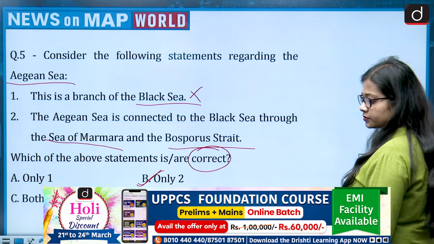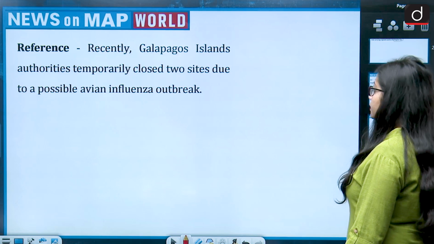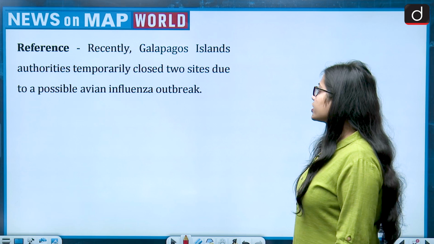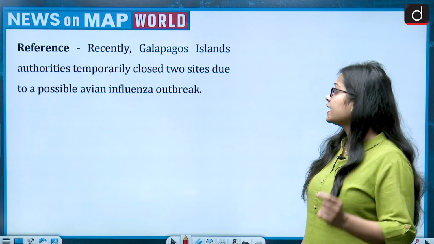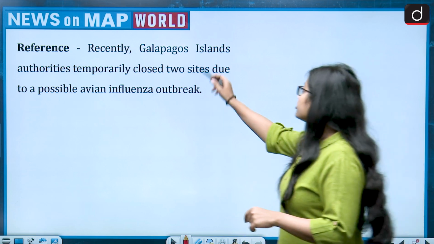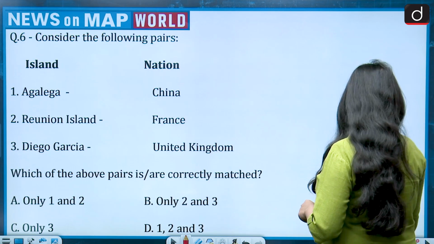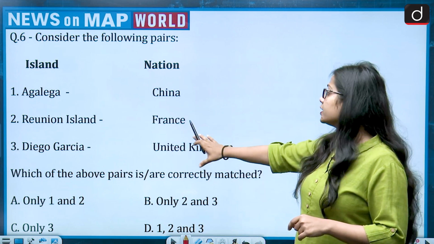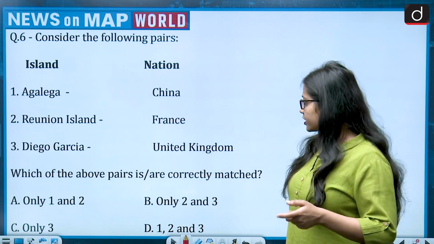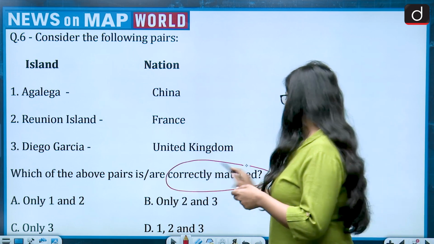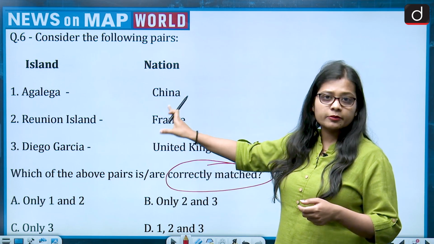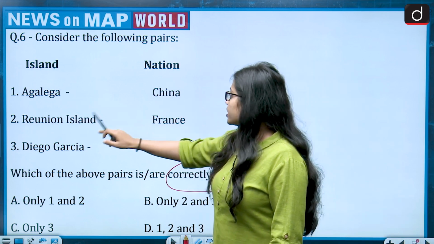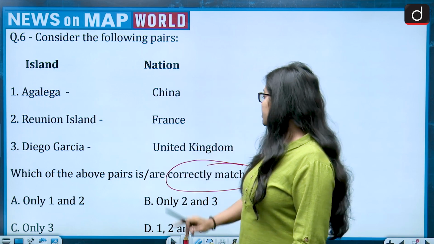Now, next question. The reference talks about how recently Galapagos Islands authorities temporarily closed 2 sites due to a possible avian influenza outbreak. This brings Galapagos Island to the news. And the question talks about, consider the following pairs. On one side, the island is given, while on the other side, the nation is given. And the question is asking which of the above pairs is or are correctly matched. So, how many pairs are correctly matched? It is given Egaliga Island, nation is China, Reunion Island, France, Diego Garcia, United Kingdom.